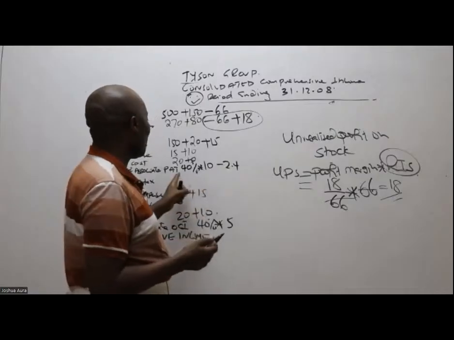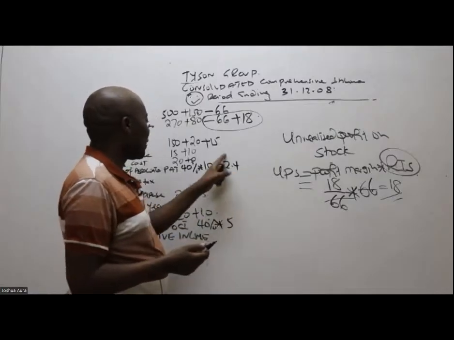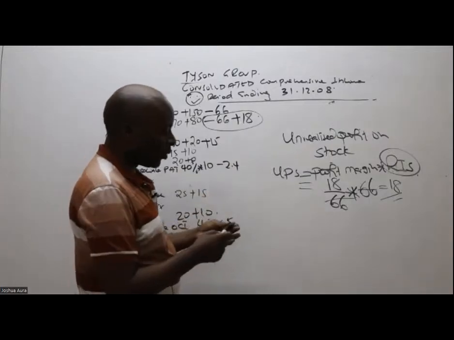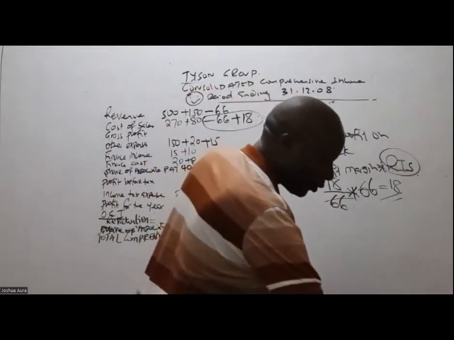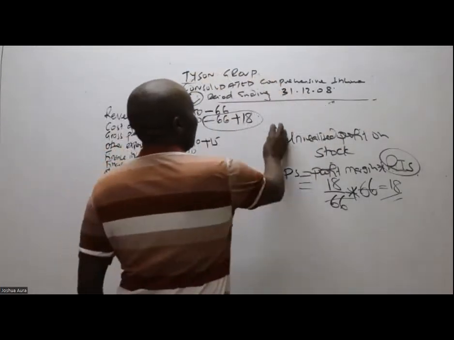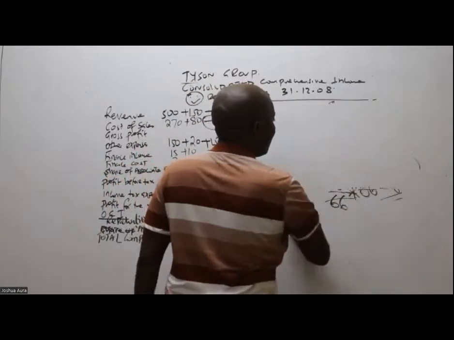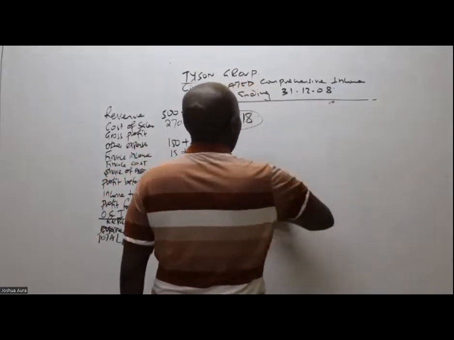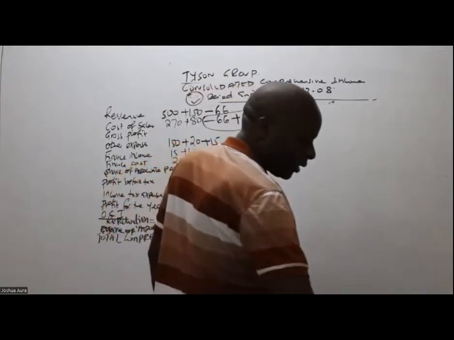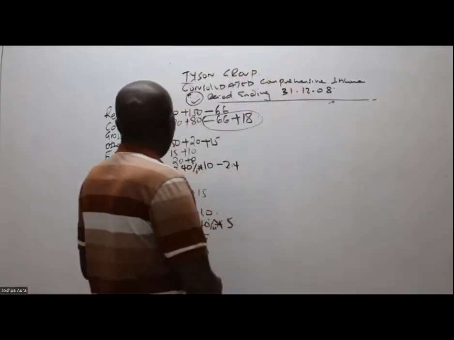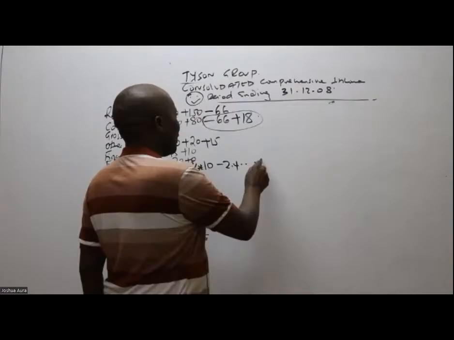So could you kindly first of all give me this answer for the associate? How much value should we put here?